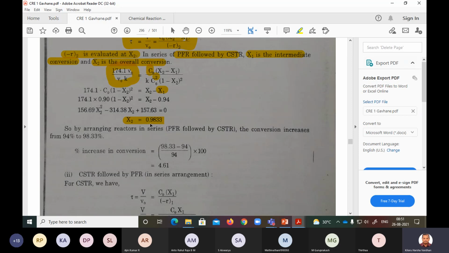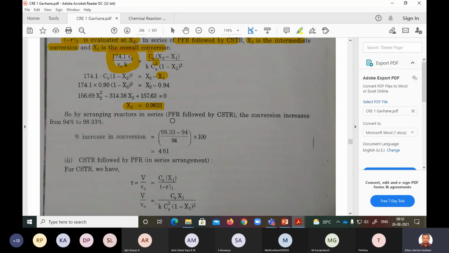So conversion is 98.33. From 94, it has moved to 98.33 just by arranging PFR with CSTR. And again, CSTR is 10 times larger than PFR. Even though you are putting a CSTR which is 10 times larger, you are not getting much more conversion. Am I right? 94, 96, right? So we have to see the second case, whether you are getting this or still more.